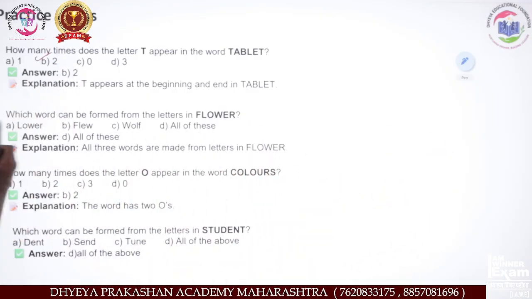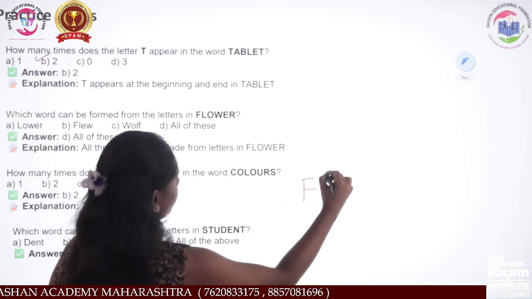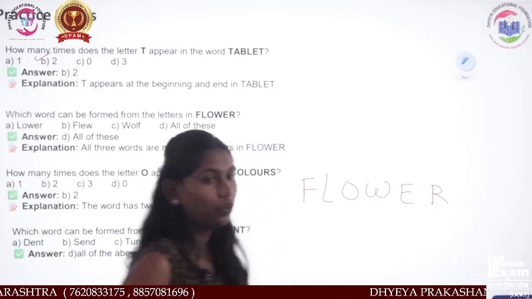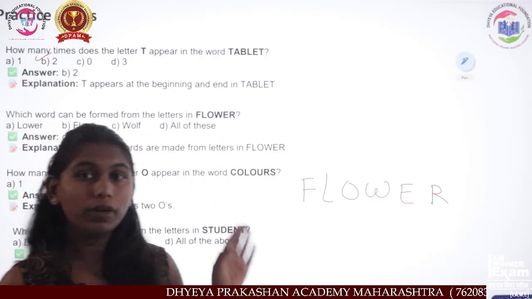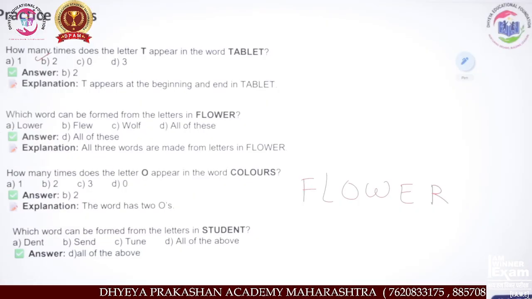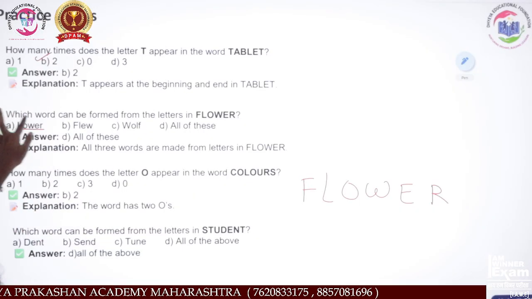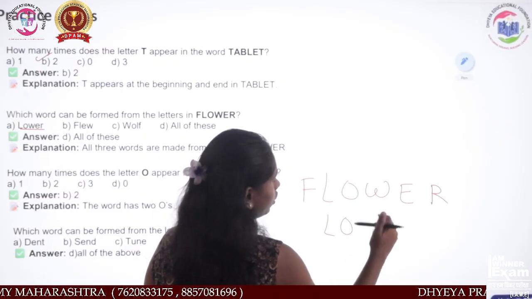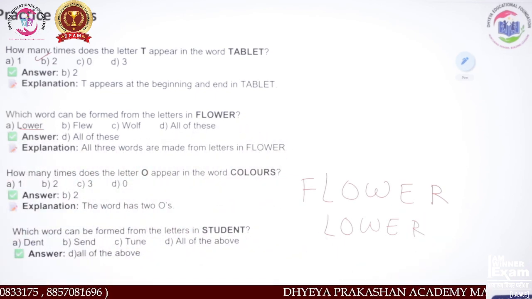Then next: which word can be formed from the letters of flower? This is the word flower, and you have to take letters from it and form a new word. Let's take the first word, lower. L-O-W-E-R, lower. Yes, lower can be formed.